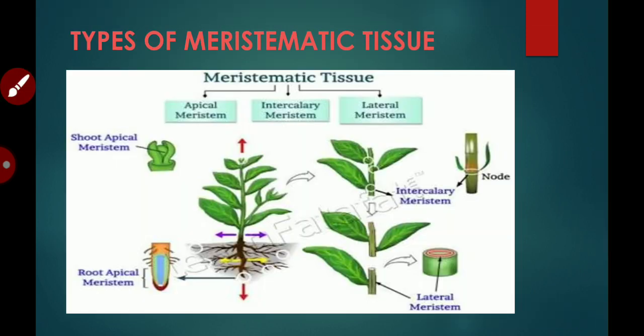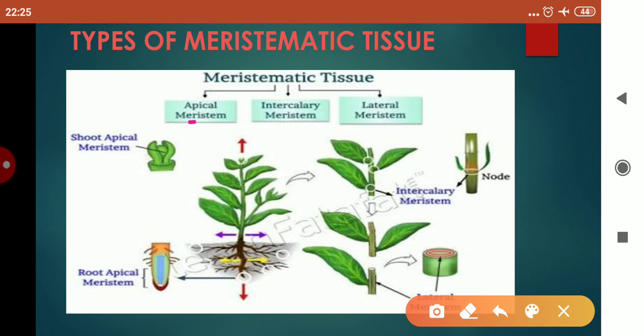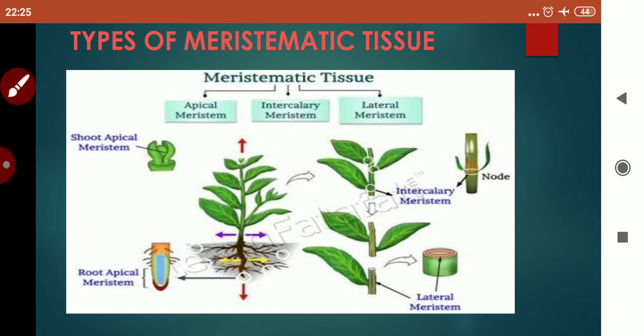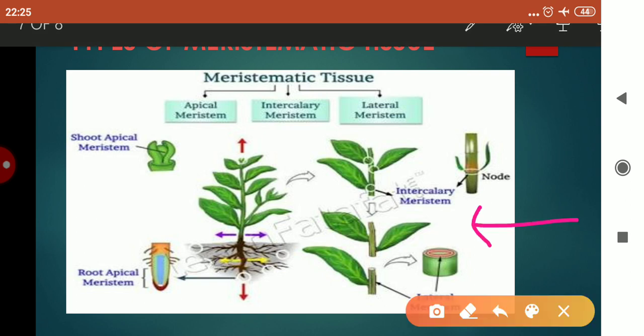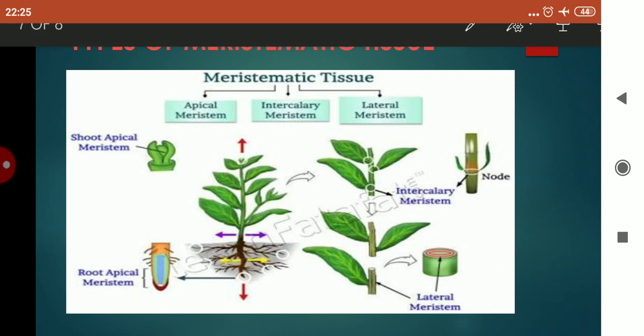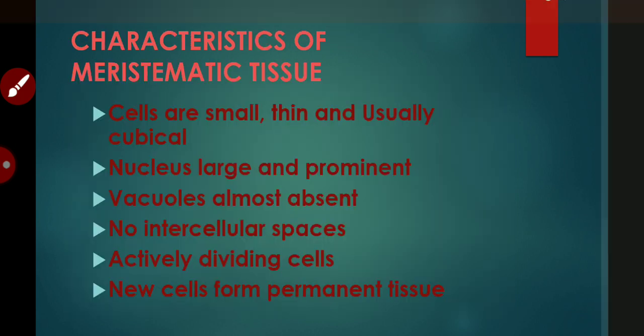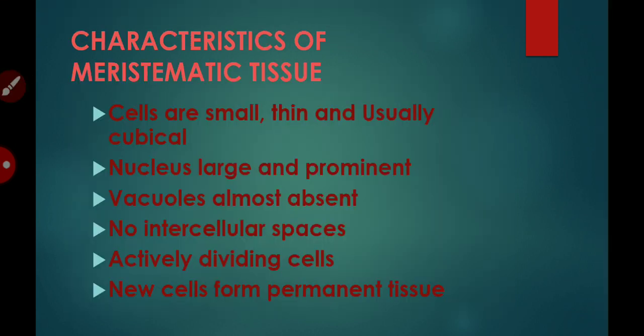Now children, types of meristematic tissue on the basis of their location. Apical meristem means located at the apex. This is the shoot apical meristem, this is the root apical meristem. Intercalary meristem means present in between the permanent tissues. And the last one is the lateral meristem. This lateral meristem is responsible for increasing the diameter of a plant.